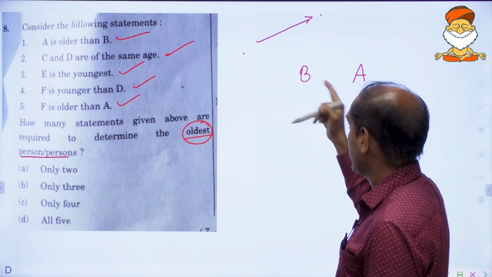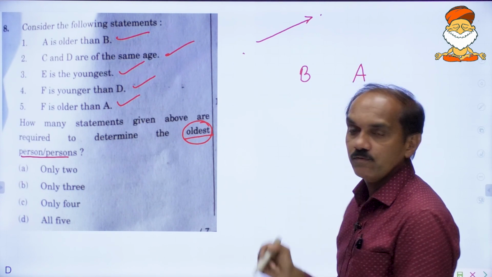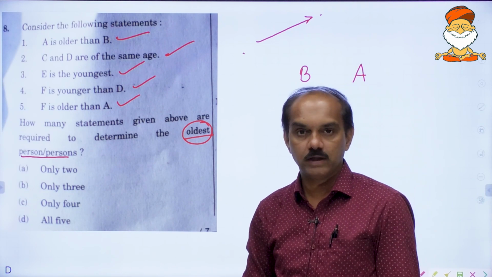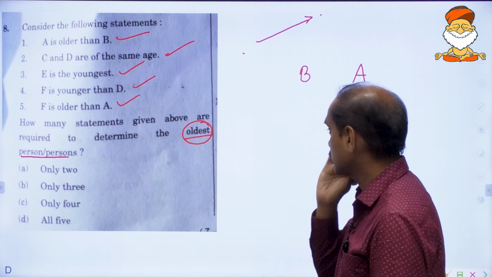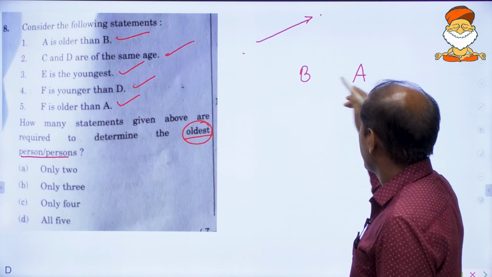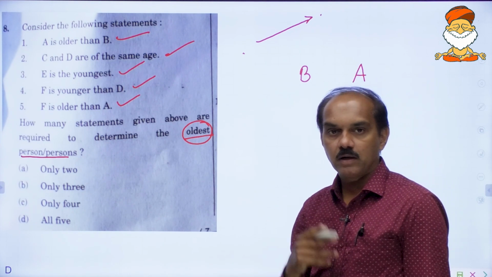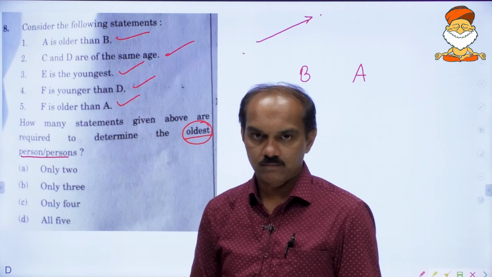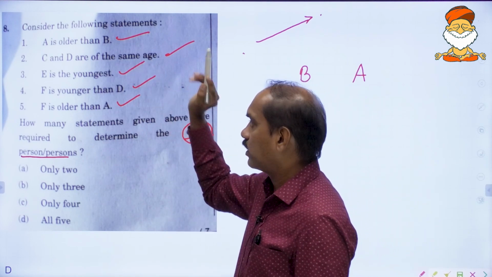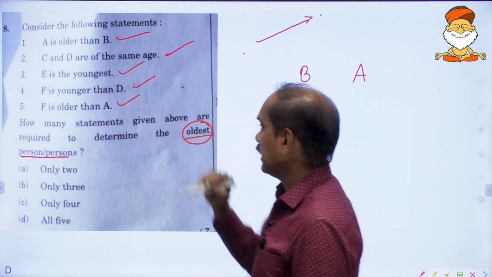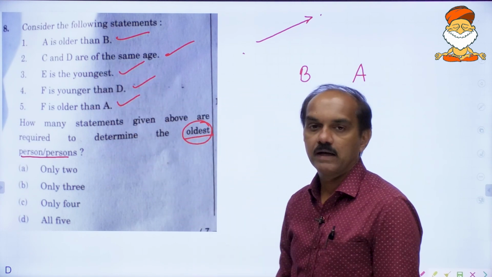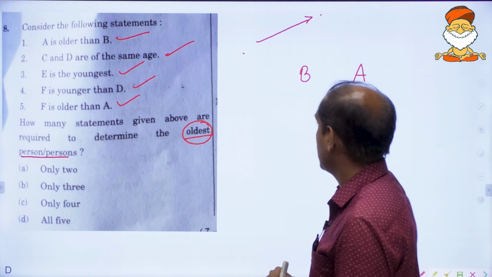So B is ruled out, and we want this information to get the oldest. We want this information, obviously, right? Because A is more preferable than B. Here B is straight away ruled out, right? So we want this. C and D are of the same age.